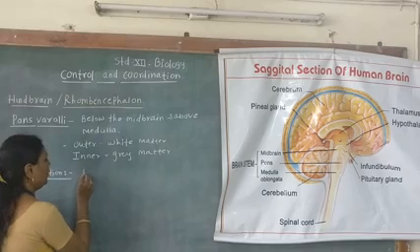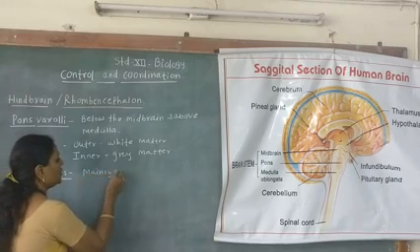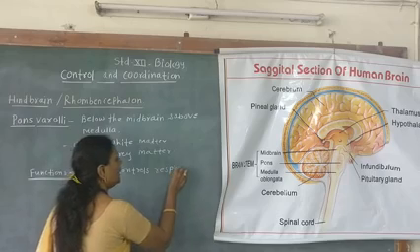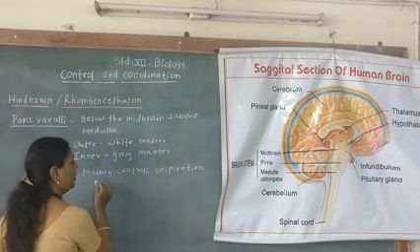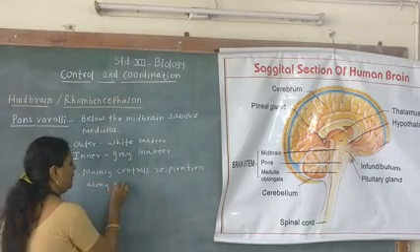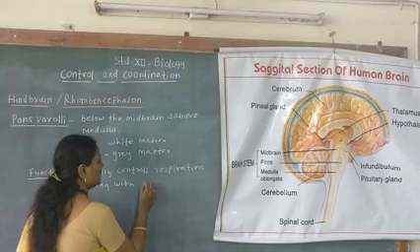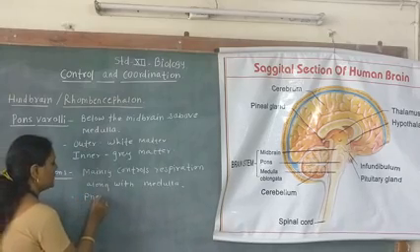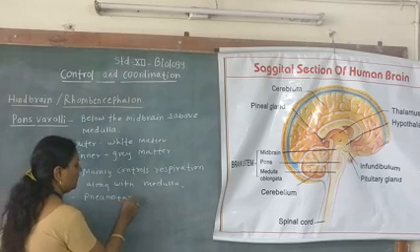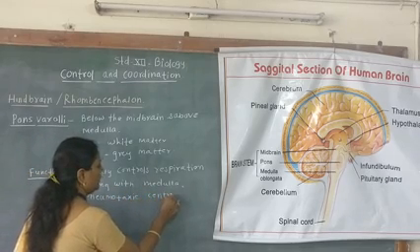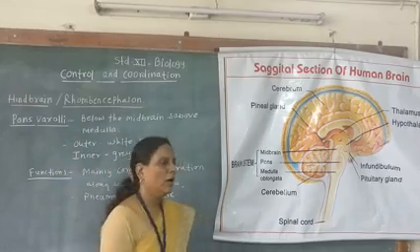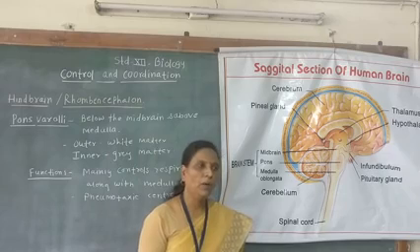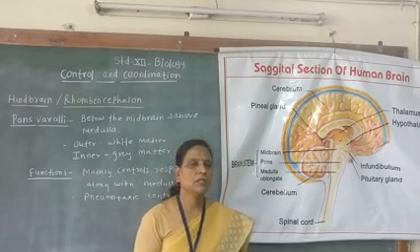It mainly controls or regulates respiration, that is breathing, along with the medulla oblongata, and it has the pneumotaxic center. Also, it controls facial movements and the movements of the eyeball, and along with this, it also controls the micturition.